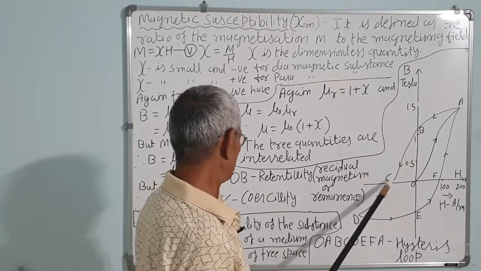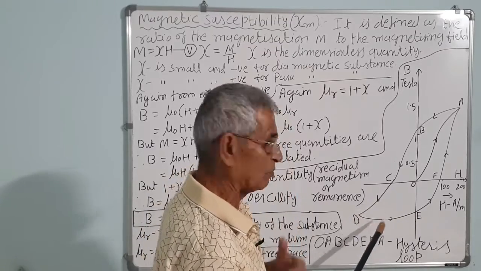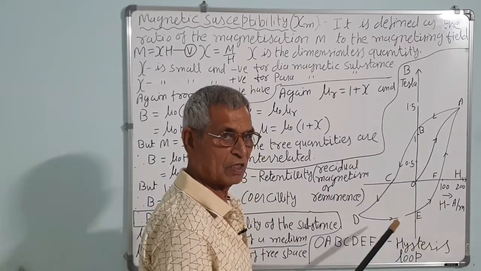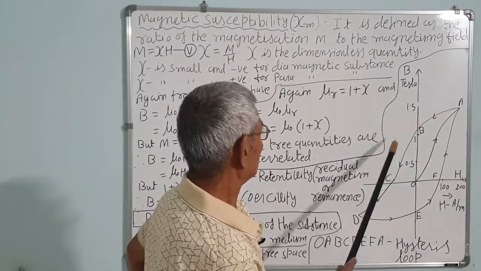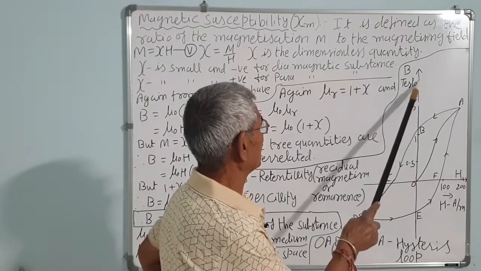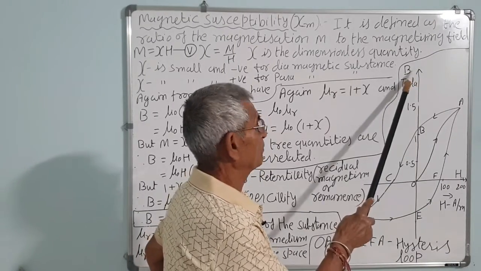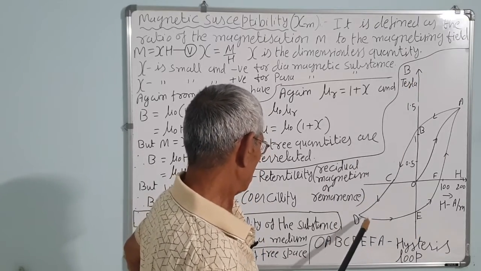Now let us see the hysteresis loop. This loop is not in our course, but it is required for the study of the next topic, that is artificial magnets, man-made magnets. This is the curve of magnetizing field intensity H against the total magnetic field B that is induced. The curve is like this.